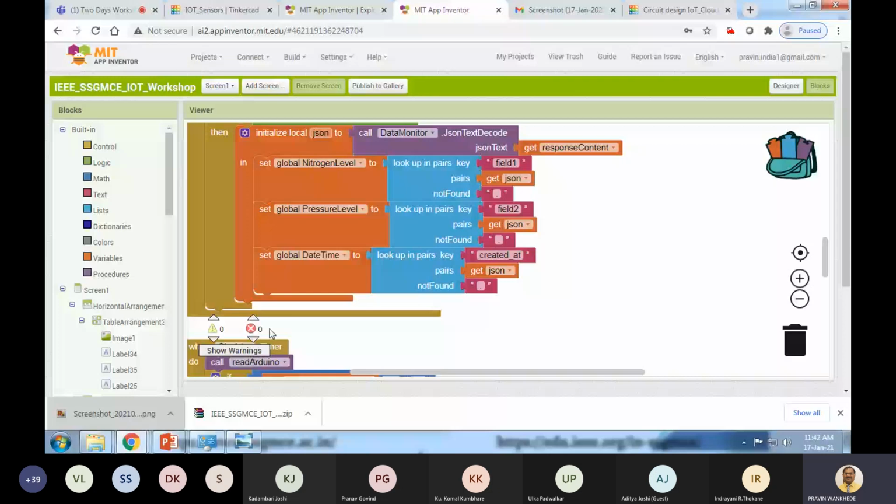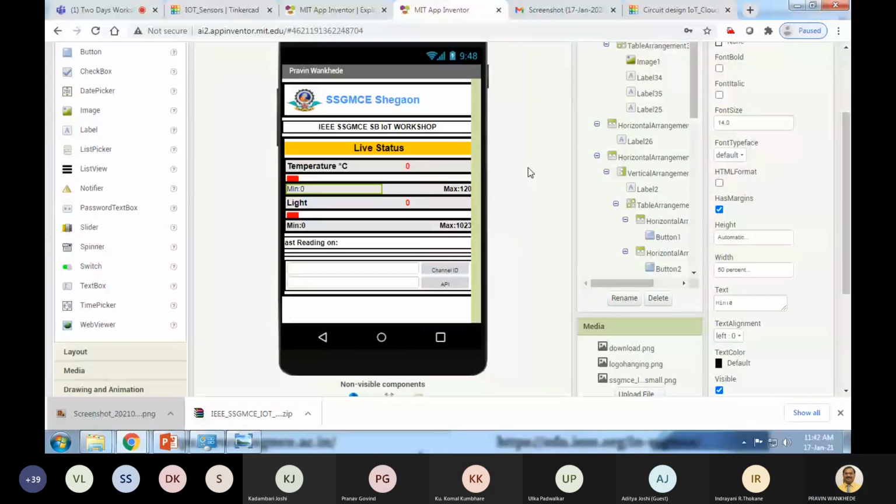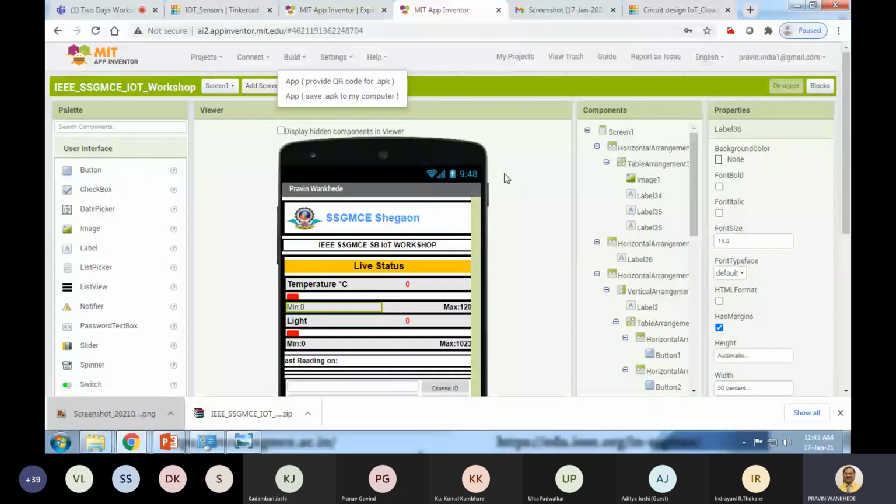Since this app has no errors or warnings, finally you have to click either to convert it into a QR code to download the APK, or to directly save the app as an APK file on your computer. In this way we can do this, and now finally you can install it on your mobile phone. For your IoT projects, whether based on Wi-Fi or Bluetooth, you can create your own apps from MIT App Inventor, so that it gives a good idea or sense of your product to the examiners.